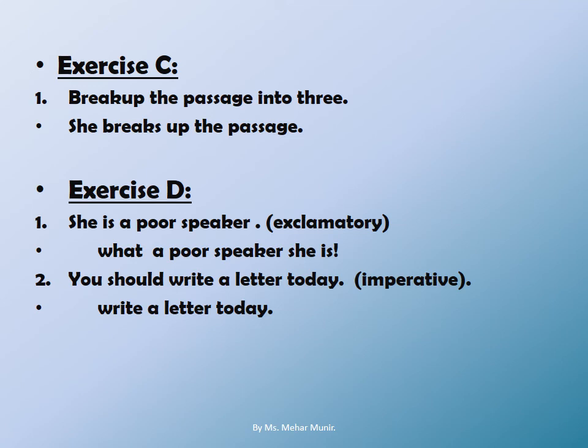Okay, exercise D. Make changes in the given sentences by following the instructions in the brackets. Number 1. She is a poor speaker. Exclamatory. We have to convert the sentence into exclamatory. So we used: what a poor speaker she is!